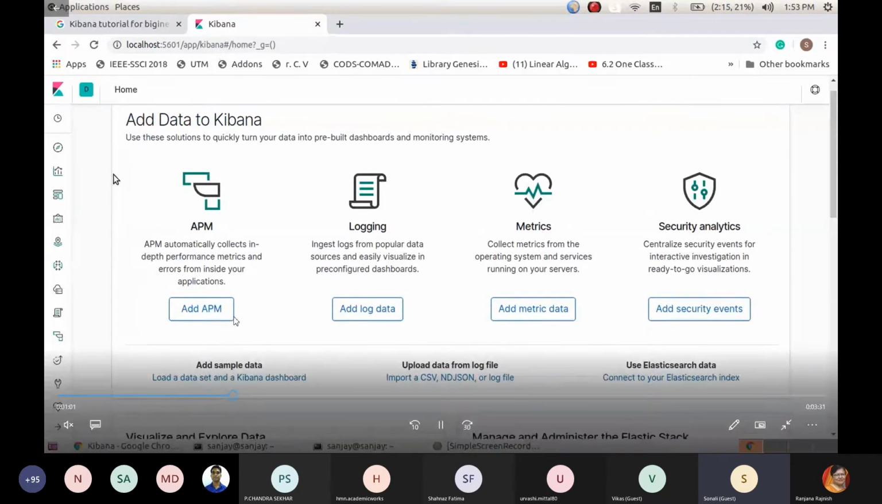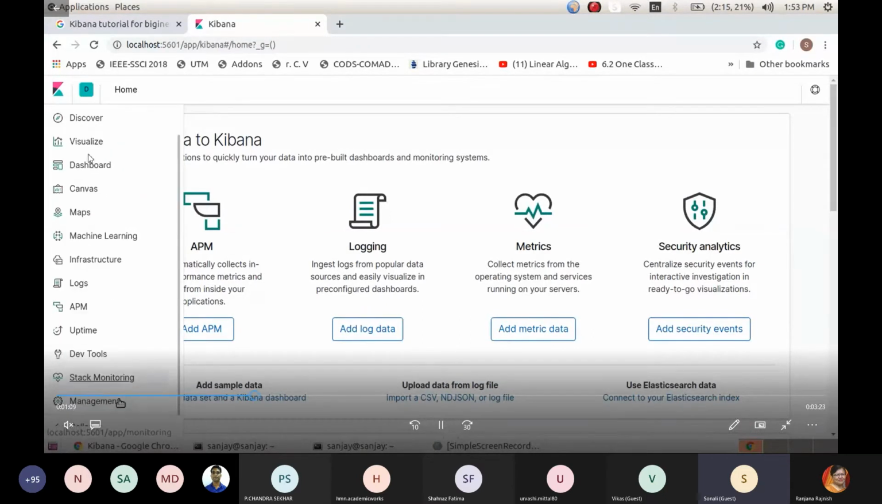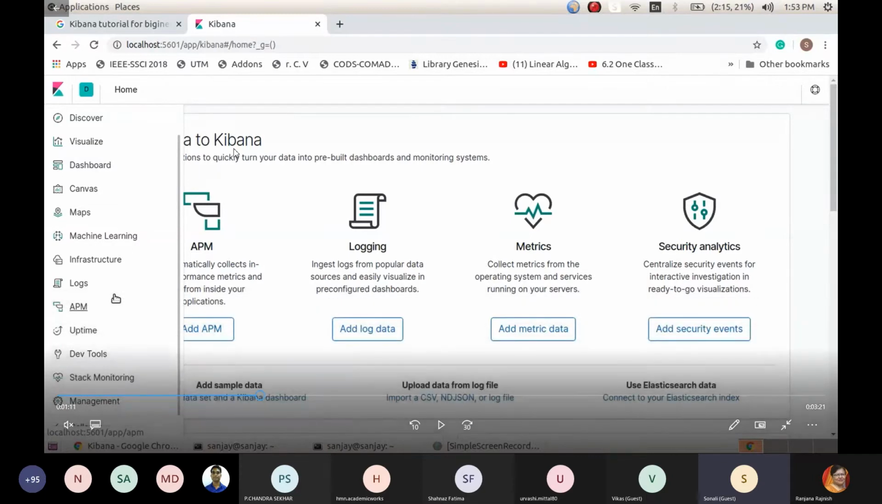Okay, so this is the first picture of Kibana, and on the left side you can see there are various options available, like discover, visualize, dashboard, canvas, and machine learning. A small machine learning feature we can also do here. So basically, whatever data it shows you, you can do some of these tasks over it with this Kibana tool.